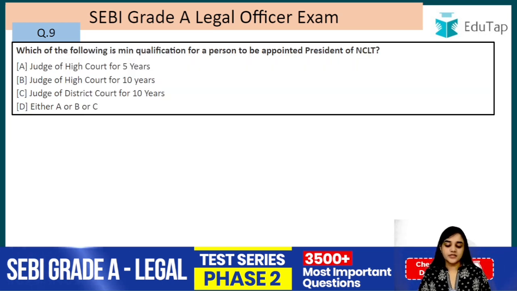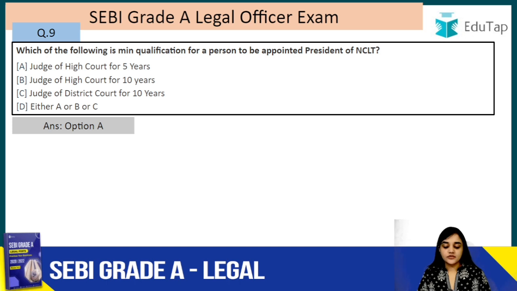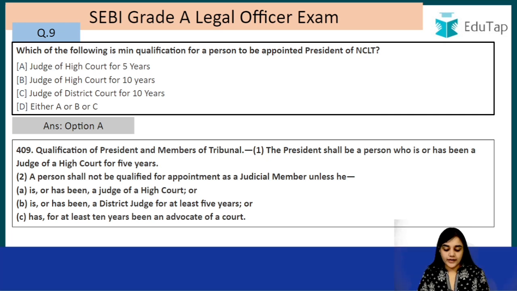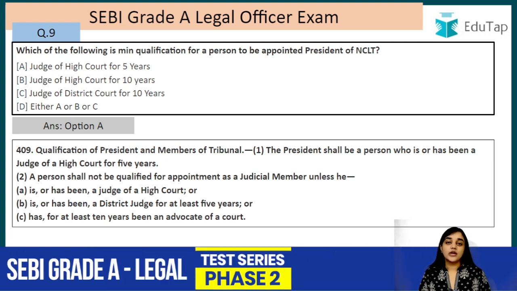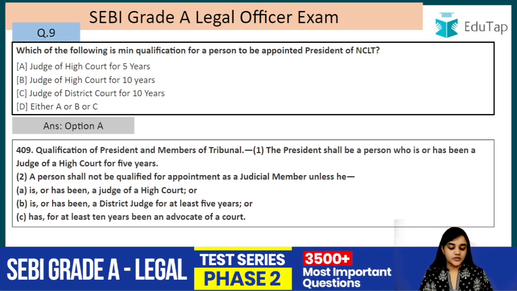Which of the following is the minimum qualification for a person to be appointed as a president of NCLT? So the answer to this question is A, that is Judge of the High Court for 5 years. Qualification of the president and members of the tribunal. The president shall be a person who is or has been a judge of the High Court for 5 years. So in NCLT we have a president and in NCLAT we have a chairman, right? Here we are talking about the qualification of the president of NCLT.